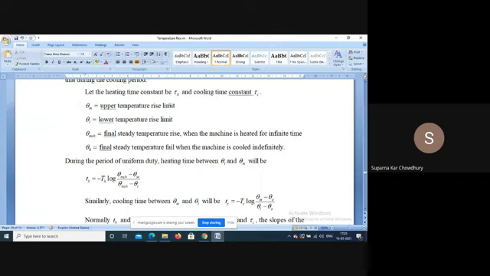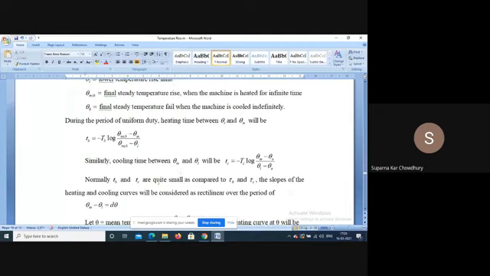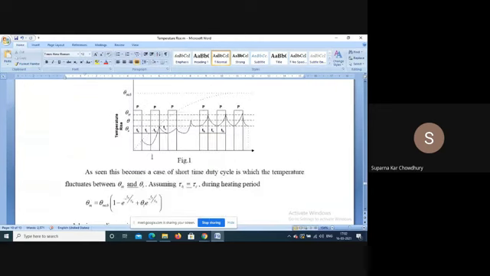That is, if theta m is the upper temperature rise, theta L is the lower temperature rise, and theta m is the final steady state temperature rise if the machine is cooled indefinitely. From the equations we have derived earlier, similarly, we can calculate the values of theta m and theta L, tau, Tc and Th, and we can get the characteristics like this. The temperature will increase, then decrease in this range, then increase, then decrease. This way it will go on between the maximum and minimum value.